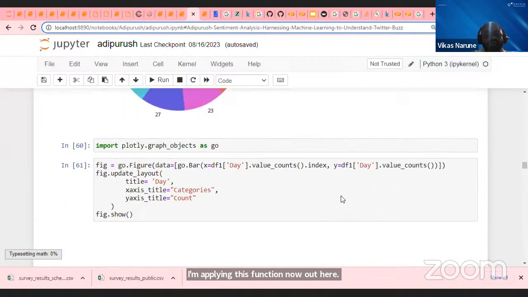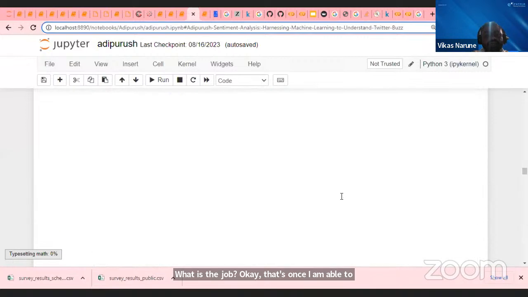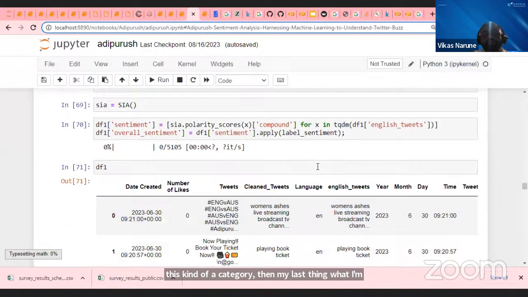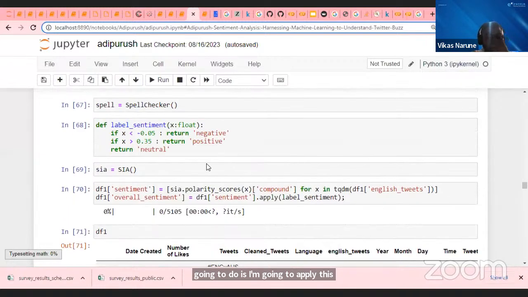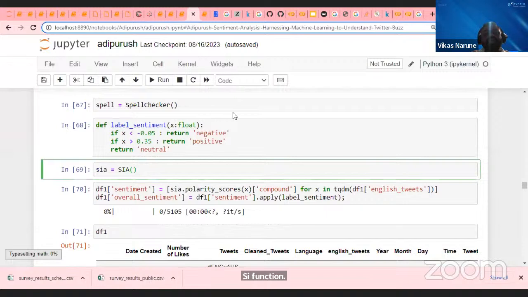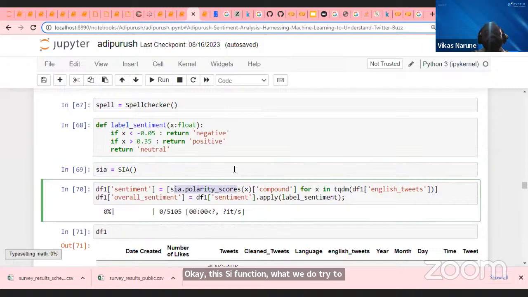Okay. So, guys, once I am able to create this kind of a category, my last thing is I'm going to apply this sentiment intensity analyzer, which is the SIA function. Before calling this SIA function, I'm writing one rule. Try to understand what this SIA function will do. SIA function will create the polarity scores.